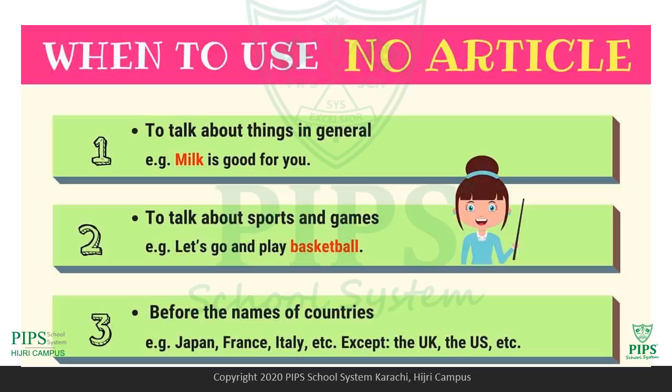Next is before the names of countries: Japan, France, Italy, etc. Except the UK, the US, etc. You see the special words, the UK, the US. They are unions of states, so I'll say the UK, the US. With other country names, I'm not using any article. Okay?